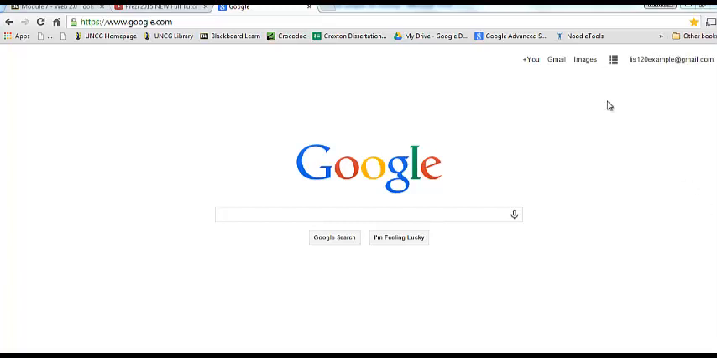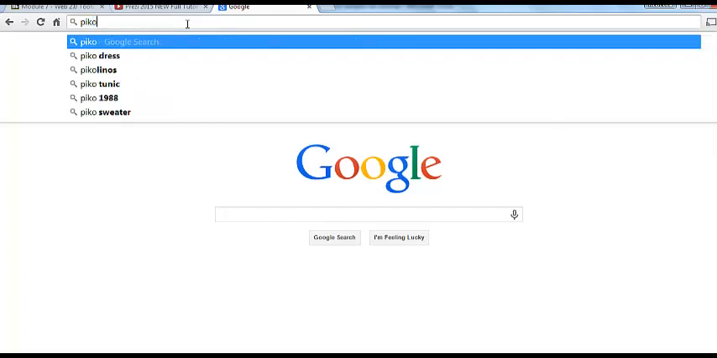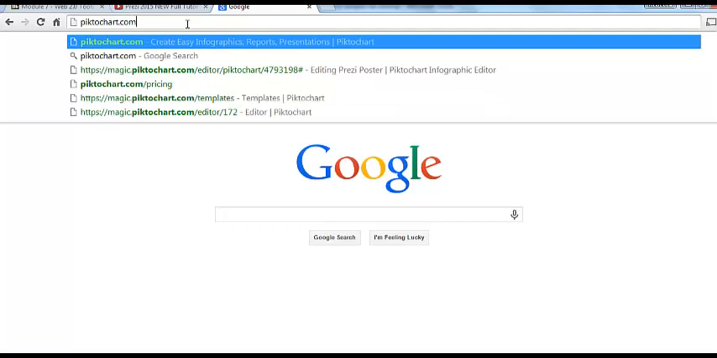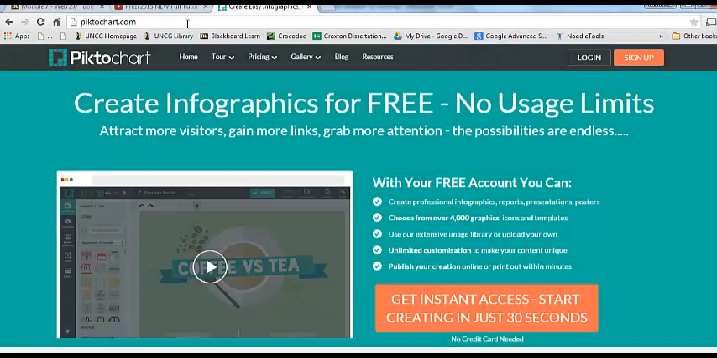The tool Piktochart. Piktochart is a fun online tool. It's free, it's easy to use, and to access the tool, we're just going to go to Piktochart.com. And if this is your first visit to the site, you'll need to go up here in the upper right corner and sign up for a free account. I have already created an account, so here I will just select login.